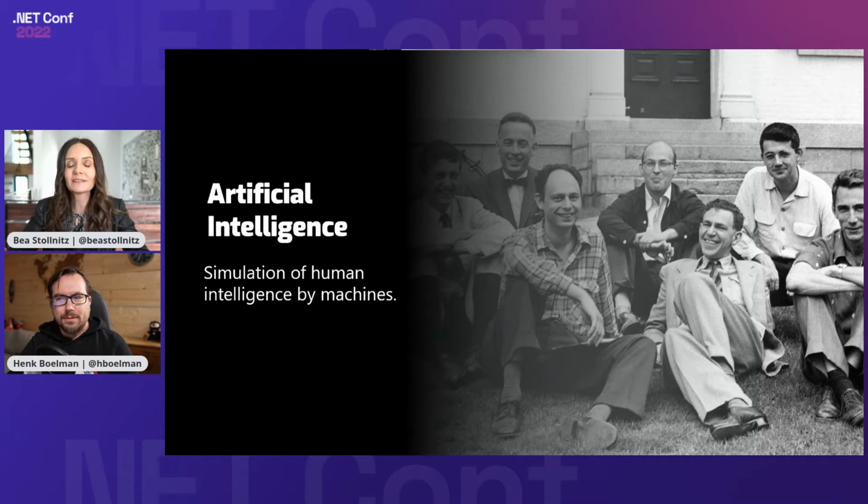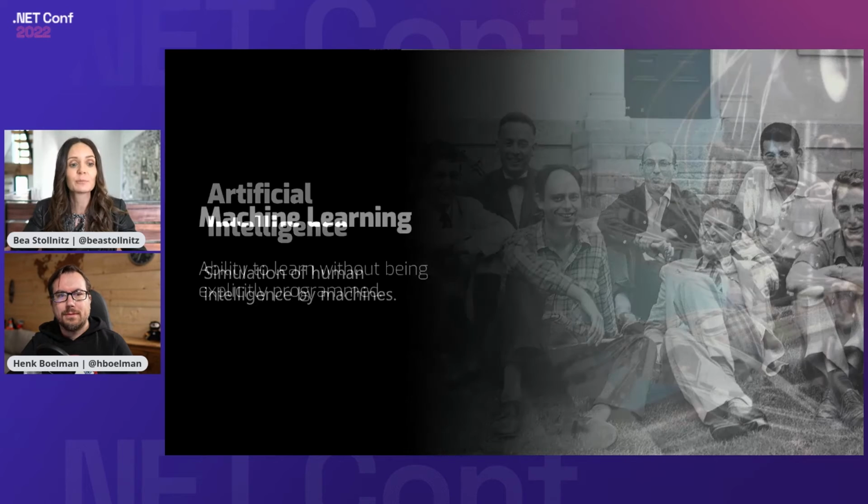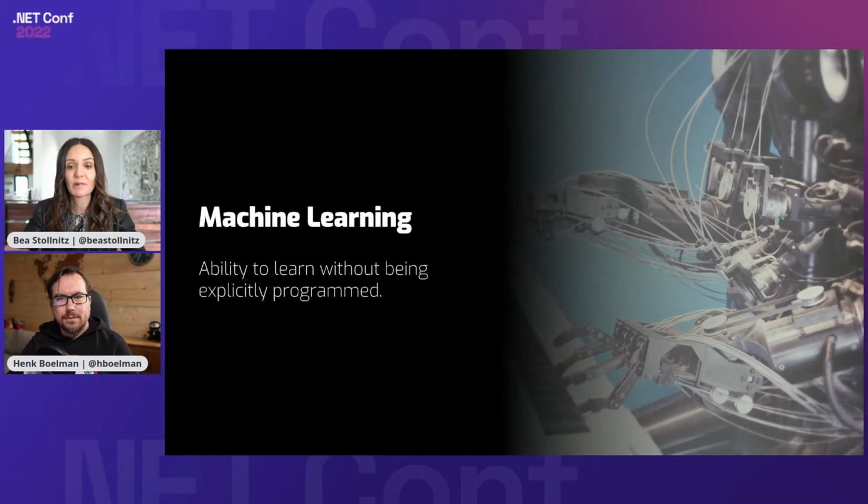One term that has been used interchangeably with AI more recently is machine learning. A lot of people use these two words as if they were the same, but they're not technically the same. Machine learning is really the ability to learn without being explicitly programmed, and it's a subset of AI. So if it's a subset, you might wonder, what else is there in AI other than machine learning?